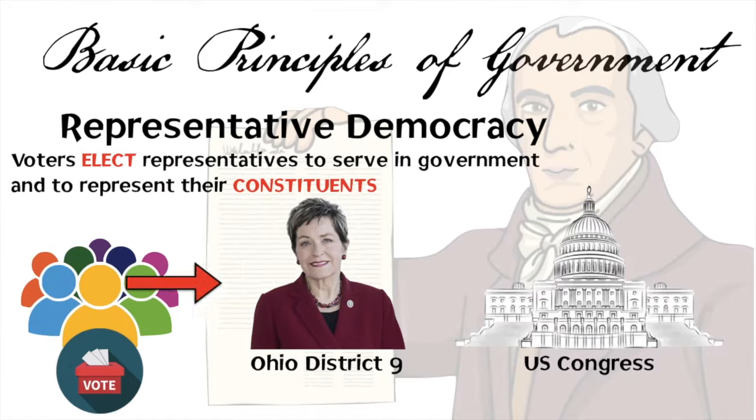So we vote here in Ohio District 9 for somebody to represent us. Currently that's Marcy Kaptur. And she goes to Washington, D.C., and she sits in the U.S. House of Representatives, and she votes and debates laws that are passed for the nation. And that's representative democracy. That's what we do here. We send people to City Council to do that. We send people to Columbus to do that. We send people to D.C. to do that. That is the basis of our government and how that works.